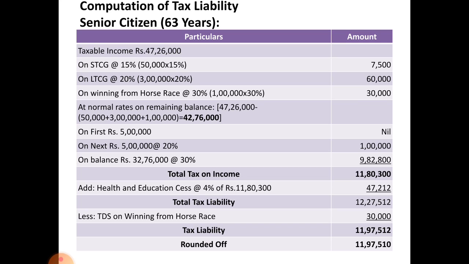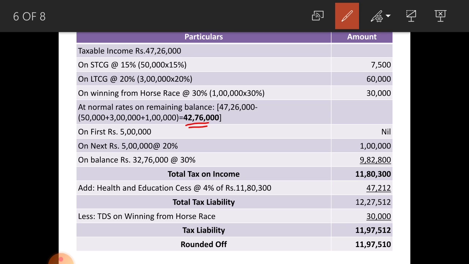Next, at normal rates on remaining balance, that is 47,26,000 minus these three things 50,000, 3 lakh and 1 lakh, that is 42,76,000. On this 42,76,000 you have to calculate the tax liability using normal tax slab. On first 5 lakh nil, because up to 5 lakh is exempted limit of senior citizen, and on next 5 lakh at 20%, that is from 5 lakh to 10 lakh at 20%, 1 lakh.